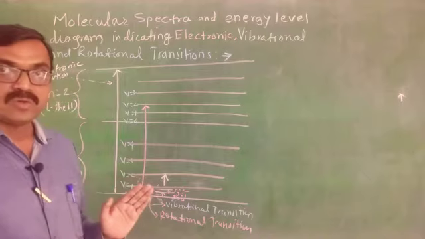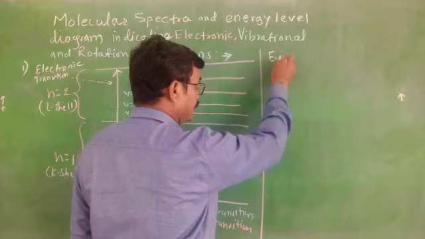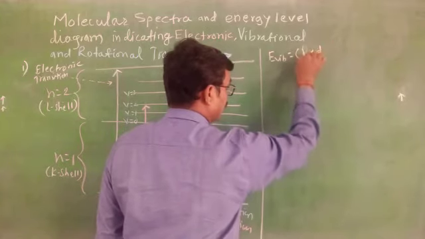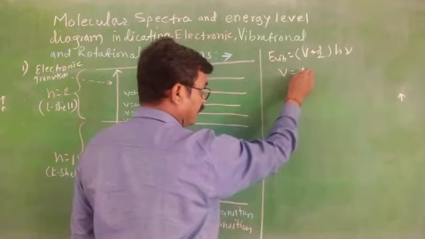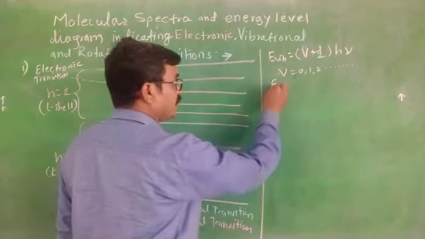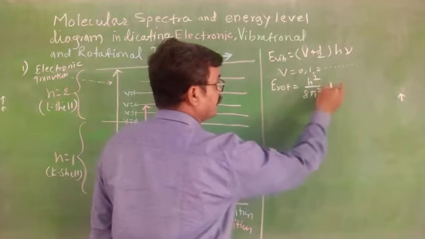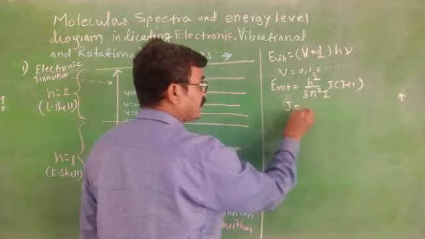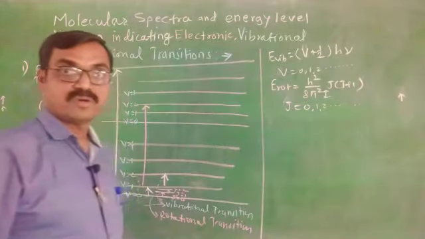You know the energy of vibration is given by E vibration equals (V plus half) h nu, where V is the vibrational quantum number and its value varies from 0 onwards. The energy of rotation is equal to h squared upon 8 pi squared I, times J into (J plus 1) joules, and again J is the rotational quantum number and its value varies as 0, 1, 2, 3 and so on.